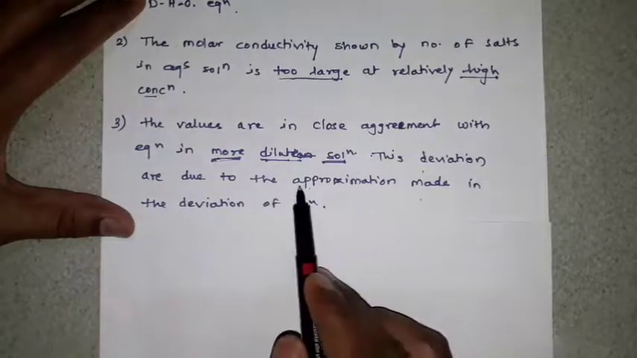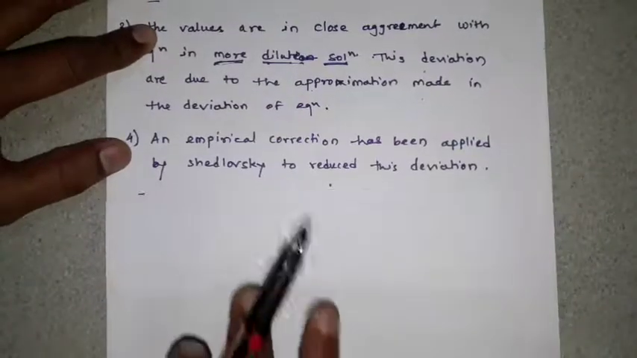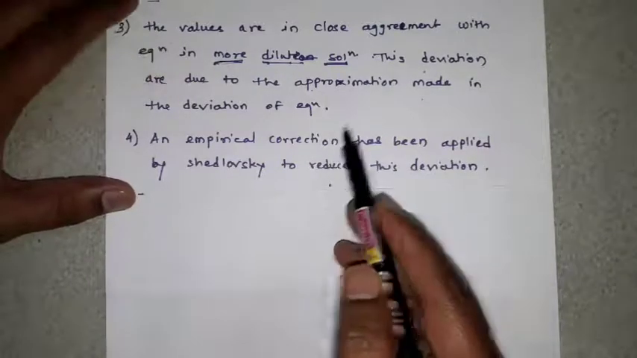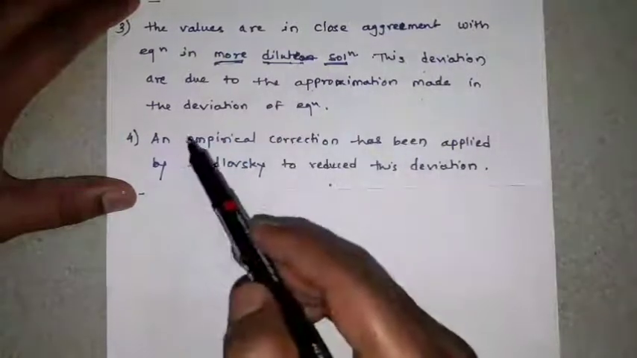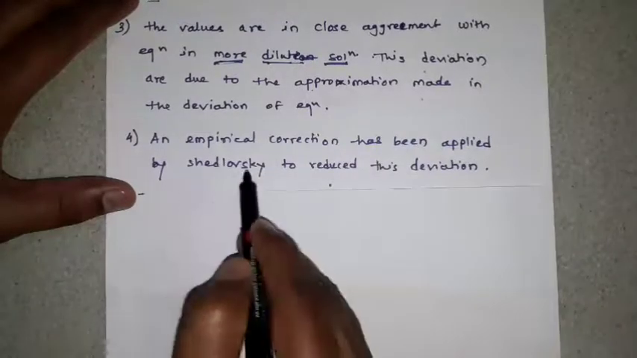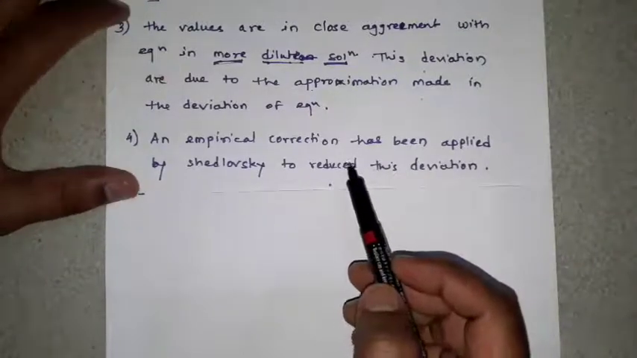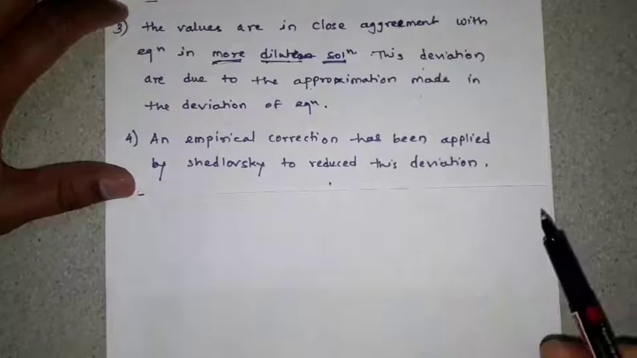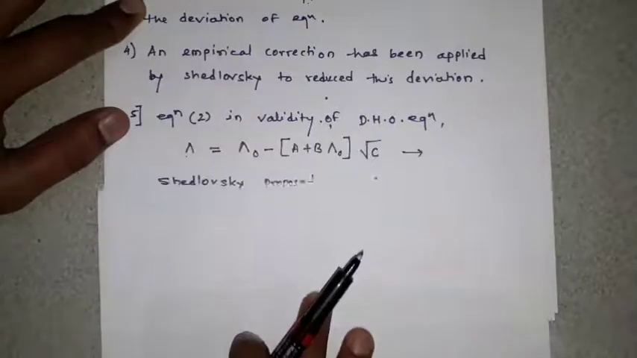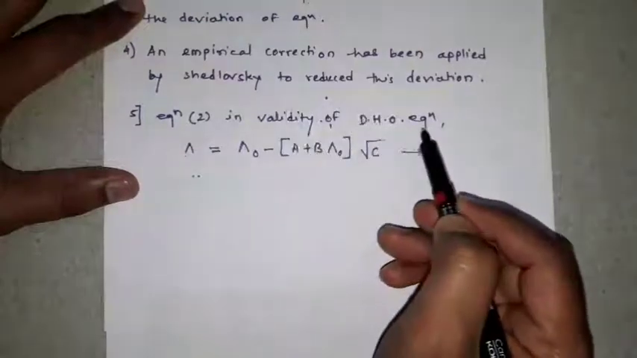Okay, let us see the first deviation. An empirical correction for the more diluted solution in close agreement with the equation has been applied by Shedlowski to reduce this deviation. This deviation can now be reduced, minimized. See how it happens. Before that we have to know equation number 2 in the validity of the DHO equation.